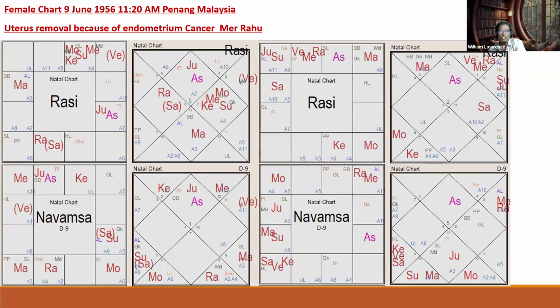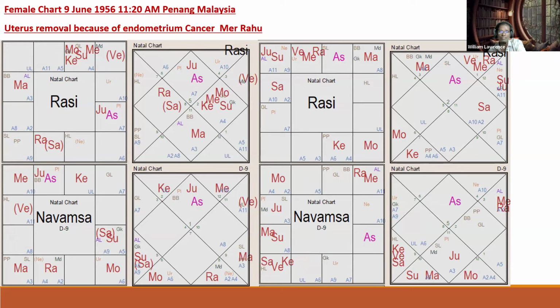Okay, this is a person with uterus removal. This is very easy. I made a simpler chart for this. Tell me, cancer. She had malignant cancer, so the uterus had to be removed. Tell me why. Actually, Jupiter is transiting the 11th from natal Jupiter, and the 8th from the natal Jupiter.